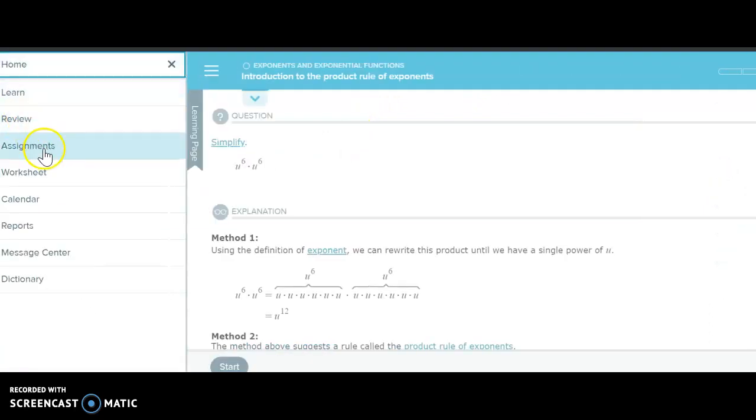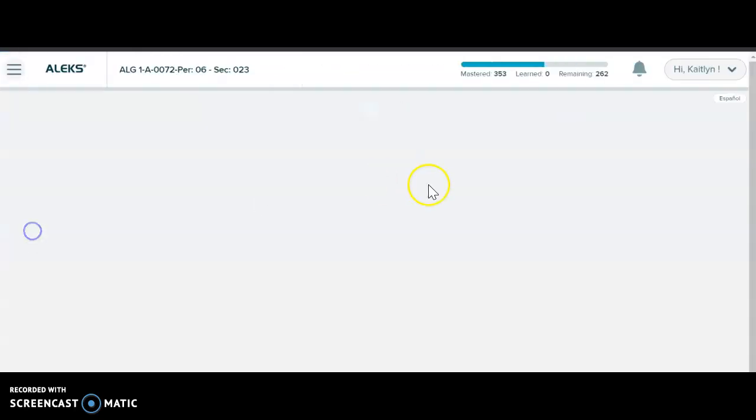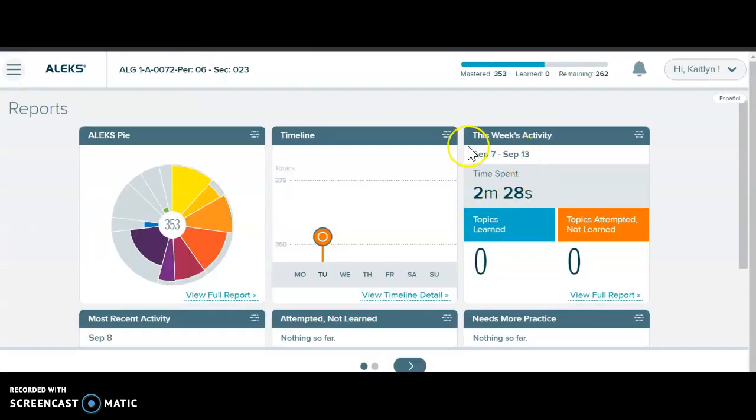If you do not know how many topics you have done, you can go to reports, and it says, okay, this week I've been on here for 2 minutes. I've learned 0 topics. I've attempted 0 topics. If you are Algebra 1A, you need 6 topics. If you are intensive, you need 12 topics in 120 minutes, which is 2 hours.